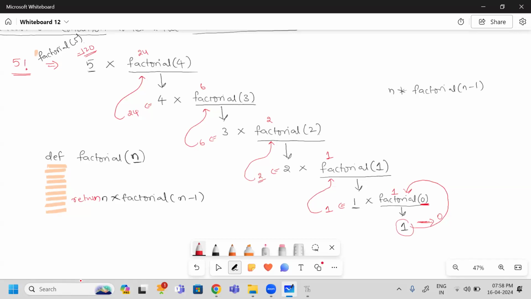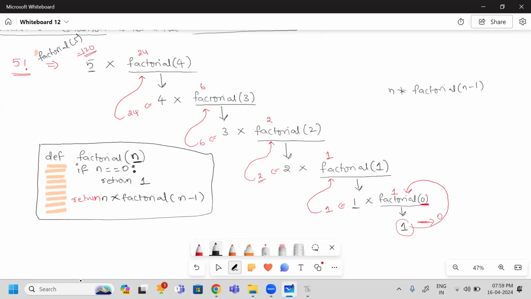So within this function evaluation, if the value it has received equals 0, which value am I returning? I am returning one value directly. So I am just going to return 1. Are you clear? So this is the simple recursive function to find the factorial of a given number.